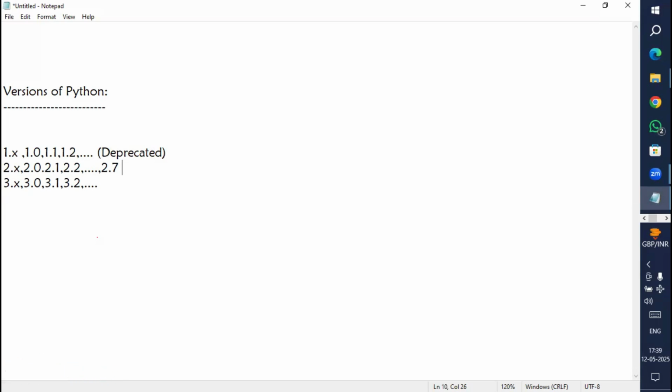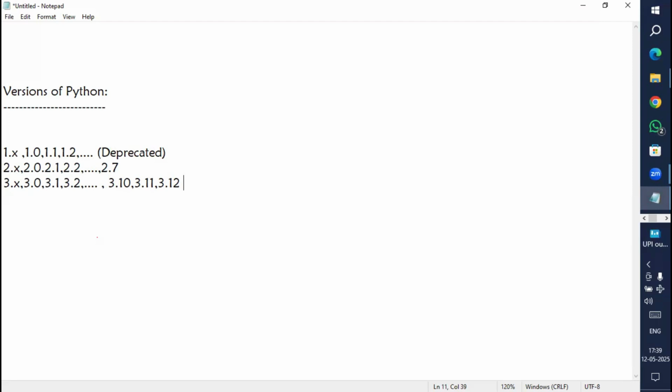Next, the 3.x series. In this also we have 3.0, 3.1, 3.2, and so on. Right now we have 3.10, 3.11, and 3.12 also available. Let me check what is the latest one in this. These are the 3.x series versions, and right now this 3.x series is the most popular and commonly used one.